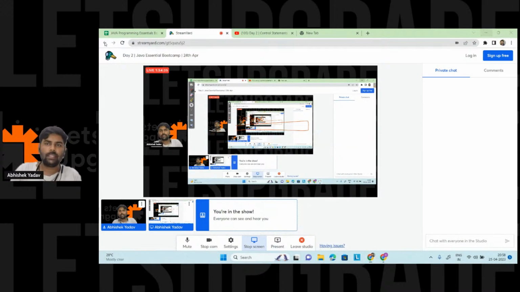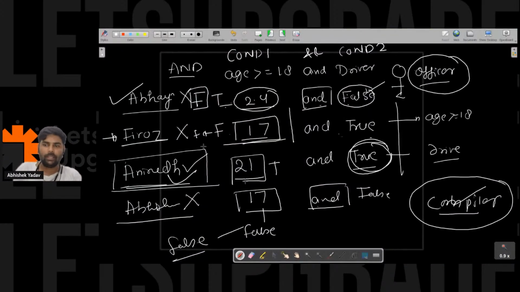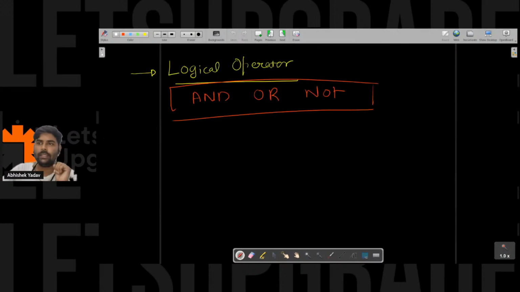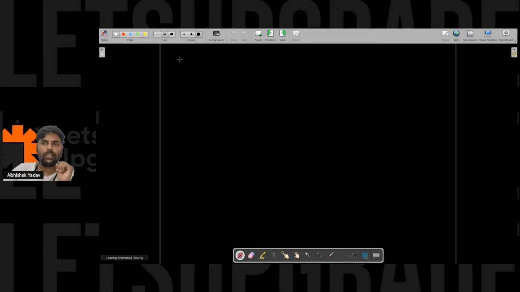So this part is clear, guys? Are you able to understand this part? Yes or no, please write in the chat. Should I explain the part again or is it clear? Clear, right? So let's move to the second one, that is the logical OR.